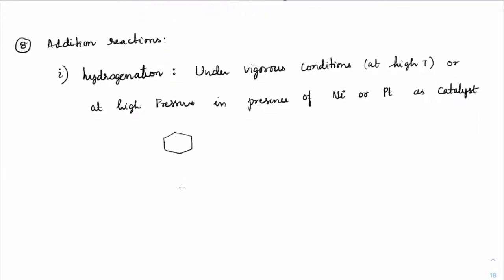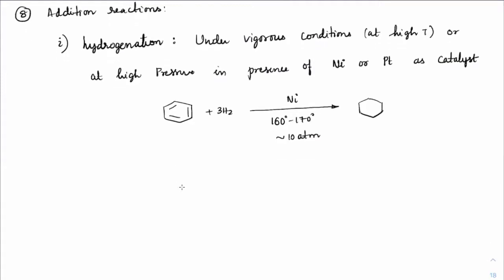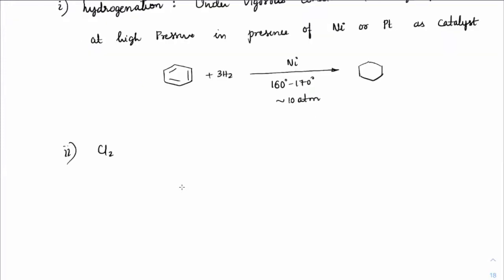Suppose we have benzene in the presence of 3H2 and nickel at around 160 to 170 degrees and 10 atm pressure, this will convert into cyclohexane. Otherwise, the reaction won't take place. In most cases, we say it is hardly going to react. Clear on that?